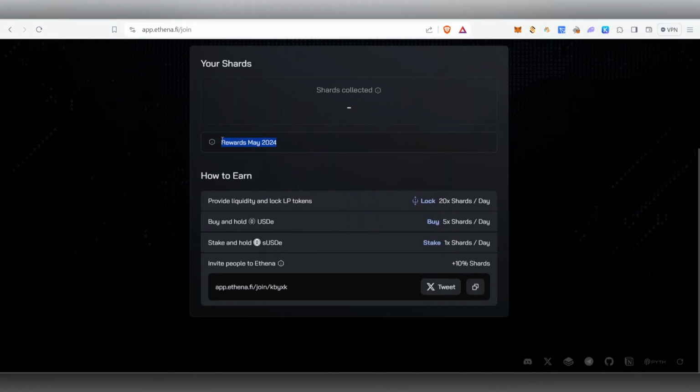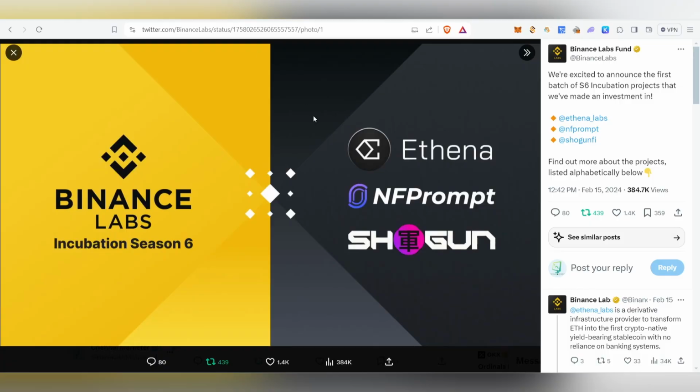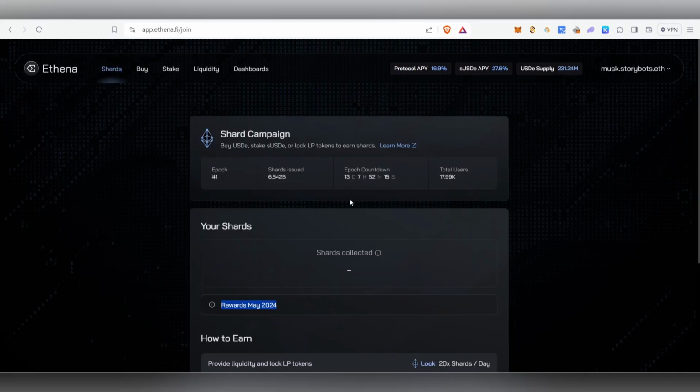Rewards will be in May 2024. So in May 2024 we will get to know the rewards and all. You must try this one, guys. The reason is that it is a Binance-backed project, and that is the one and only reason I am telling you to try it. And never invest more than you can afford to lose.